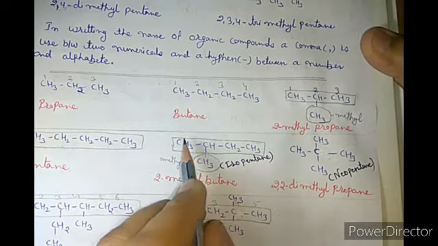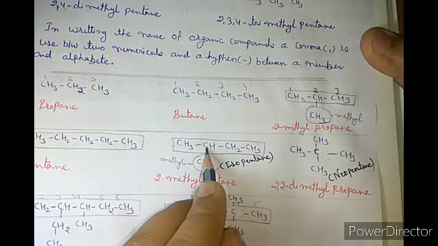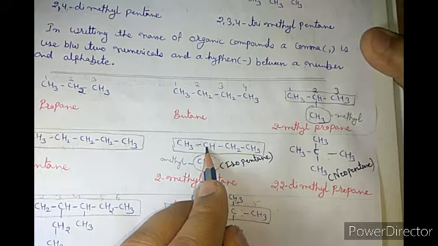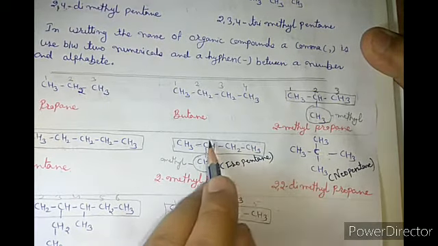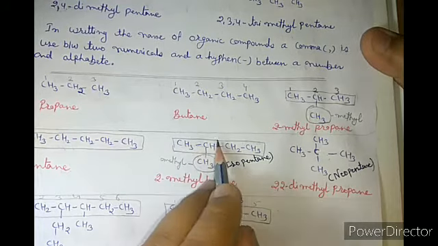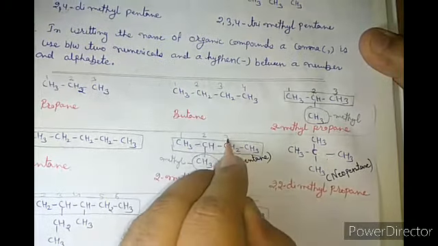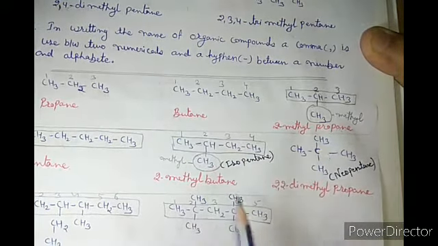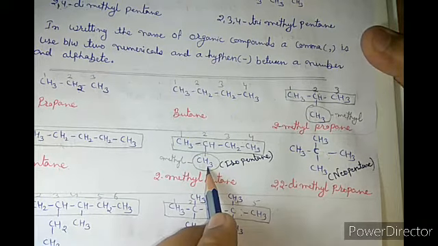Okay, now write the number. If I start numbering from that side, the substituent gets the second position, but if I start from this side, the substituent gets 1, 2, 3. From which side is it getting the minimum number? That one. So numbering will be done from that side: 1, 2, 3 and 4. So the substituent is attached on the second carbon.